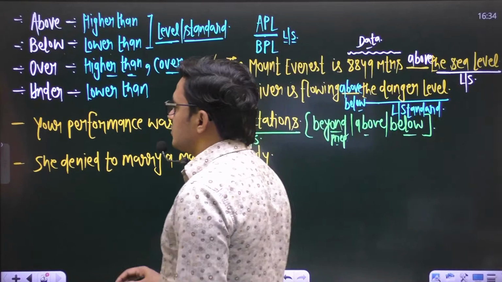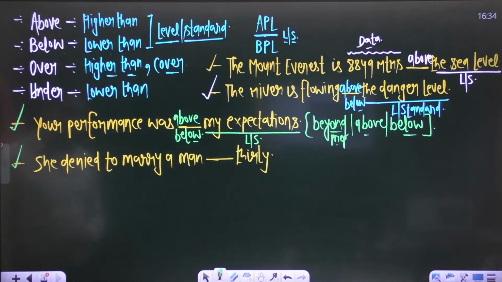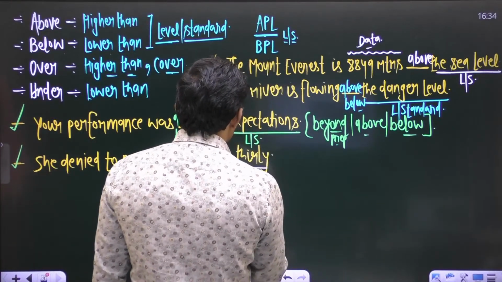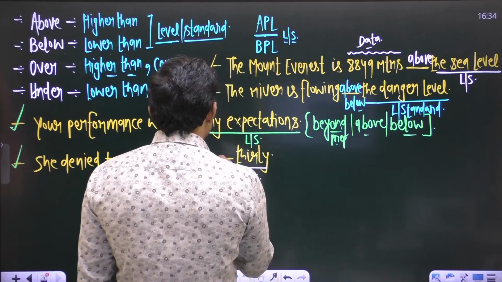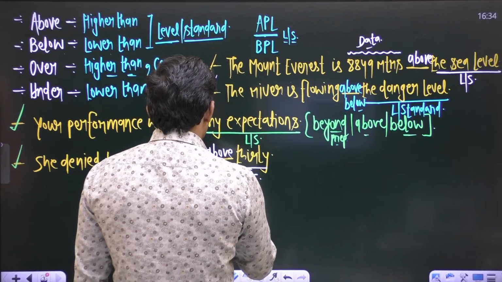So let us move to the next example. It is said she denied to marry a man blank 30. So this word 30 also denotes a level or standard, and to denote a level or standard we use the preposition above or below.